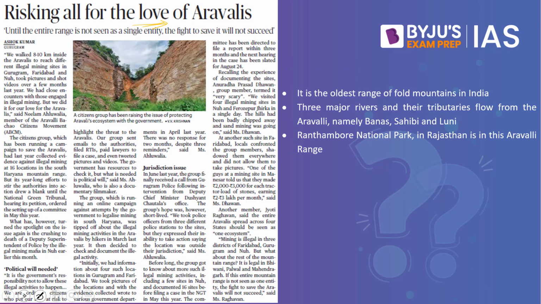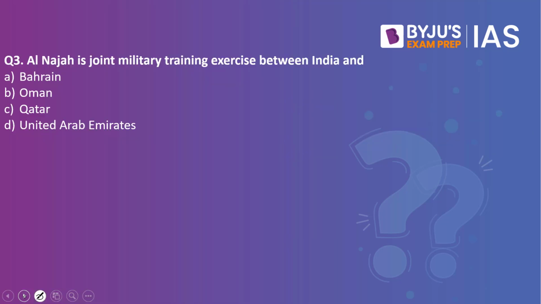If you look into the stats, it is the oldest range of fold mountains in India. Three major rivers and their tributaries flow from the Aravallis, namely Banas, Sahibi and Luni, and Ranthambore National Park in Rajasthan is in this Aravalli Range. So remember, all of these facts can be very important from the preliminary examination point of view. Now let's look into the next practice question.